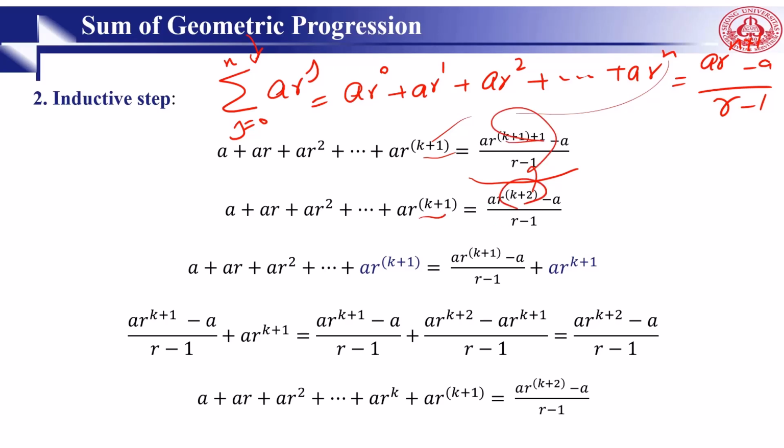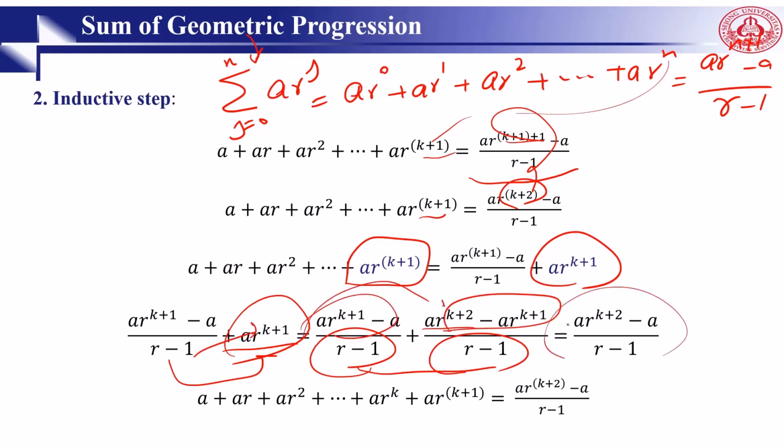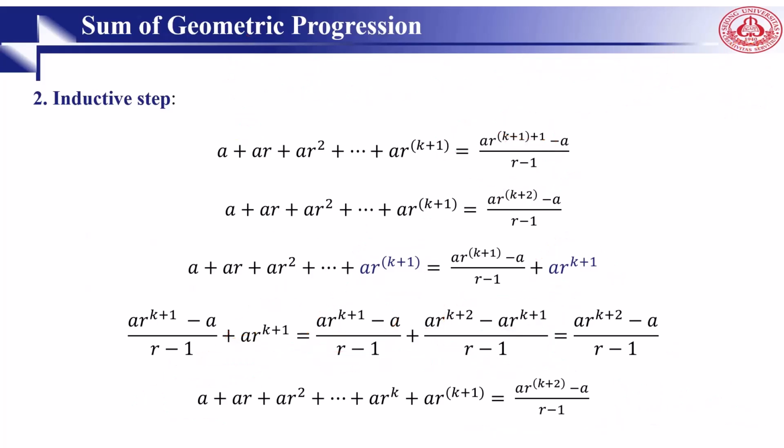Then we try to complete the inductive step. So we add ar to the k plus 1 to both sides, because ar to the k plus 1 is the next term after that one. By rewriting the equation, we will have ar to the k plus 1 minus a divided by r minus 1 plus ar to the k plus 1. And again, if you do simple mathematics, if you take the common divisor here, then you will have this one, and this one multiplied by this one, you will have this one. Then by simplification, you will come to this one. And by combining these two equations, we will come with ar to the k plus 2 minus a divided by r minus 1. And this shows that Pk implies Pk plus 1. So with very simple mathematical calculation, we can prove these two.